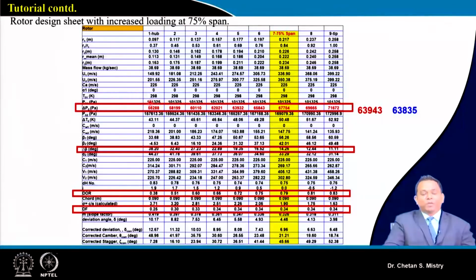Now many times what happens is people assume their delta P0 such that it sets some trend, and based on that they assume this number. No, it is preferable that you just check how my angles are varying, how my velocity components are varying, and based on that only you assume these numbers. Be careful about this aspect.